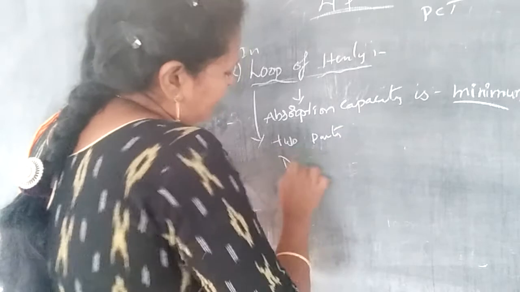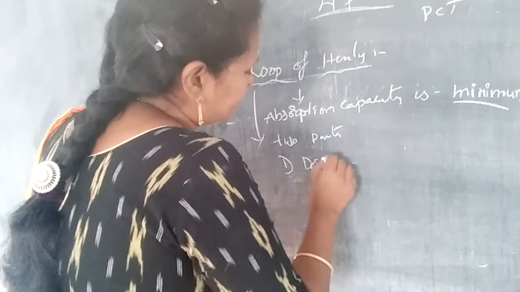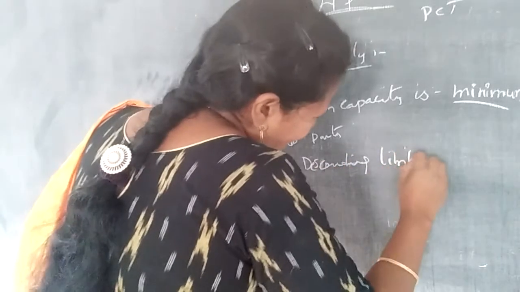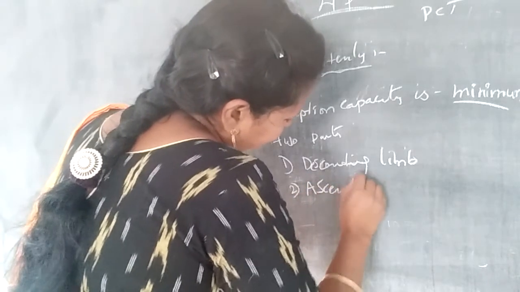The first one is the descending limb, and the second one is the ascending limb.